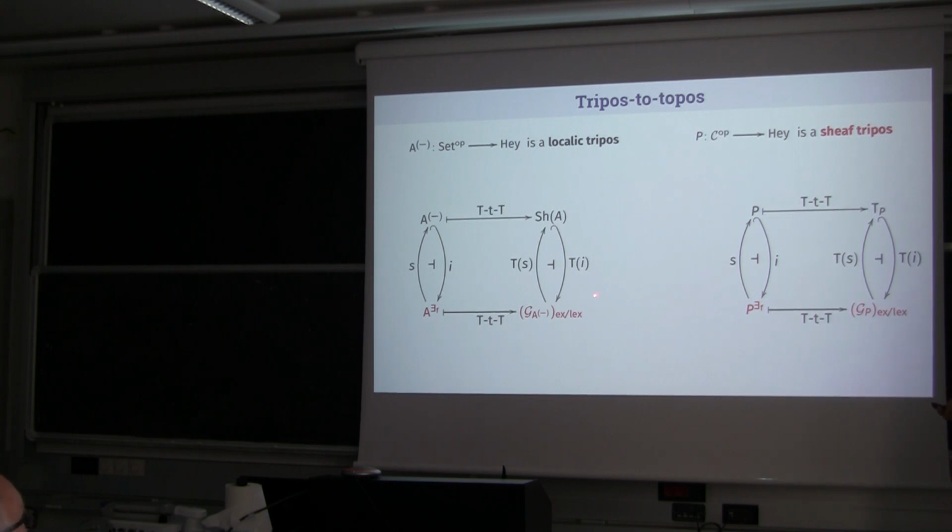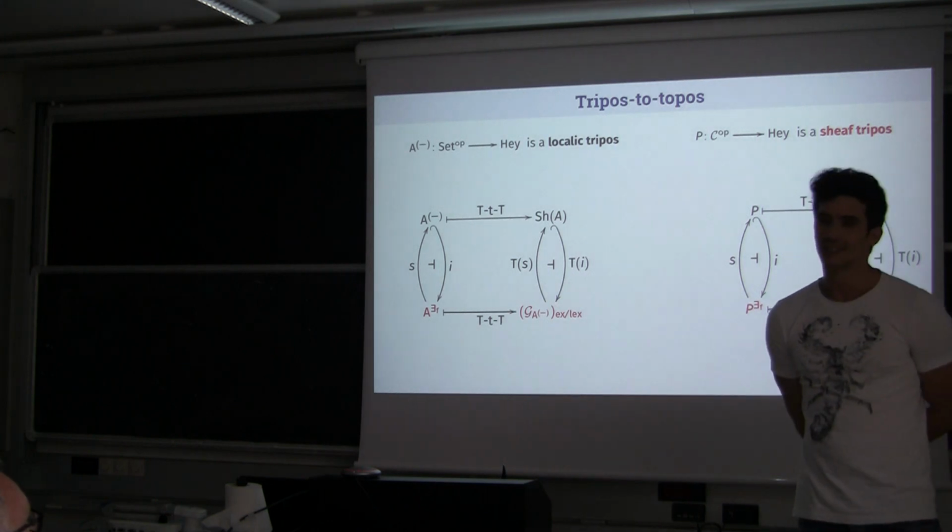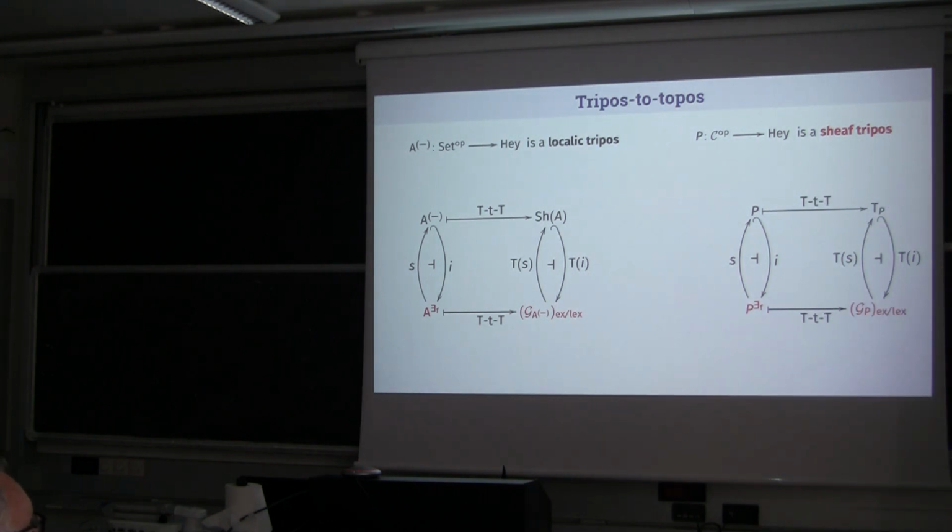In the general case of elementary and existential doctrines, we have this same picture, but these are not toposes, and we have just an arrow from here to here. This one, we don't know how to lift. But on the right, as soon as you assume that P is a tripos, then it works. Even if it's not a sheaf tripos, yes. But this is not a topos. Sure. But in some cases, the category is a topos, right?